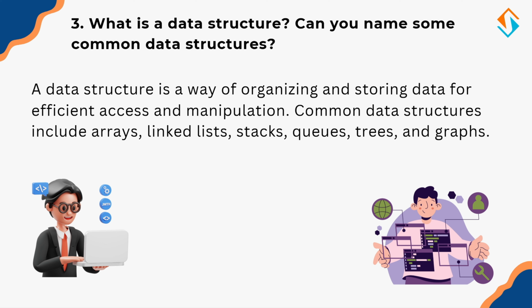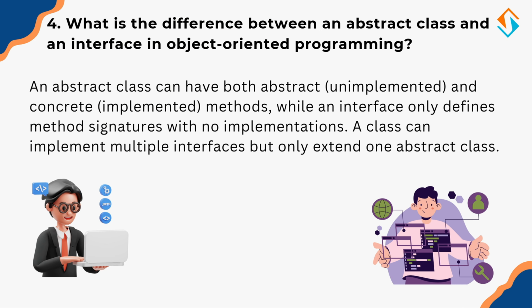Now that we have covered data structures, let's talk about how object oriented programming helps organize code better. So, what is the difference between an abstract class and an interface in OOPs? Object oriented programming (OOP) helps developers write reusable and structured code. Two important concepts in OOP are abstract classes and interfaces. An abstract class can have both defined methods, already implemented, and undefined methods, to be implemented by subclasses. An interface, on the other hand, only defines method signatures. It does not provide implementation.